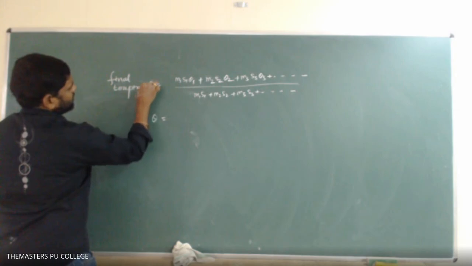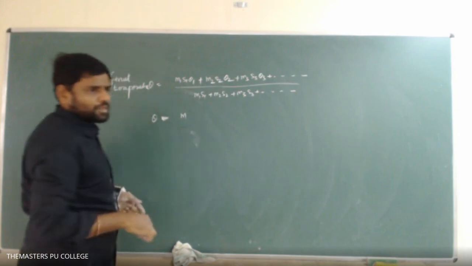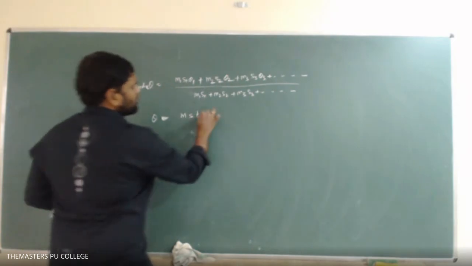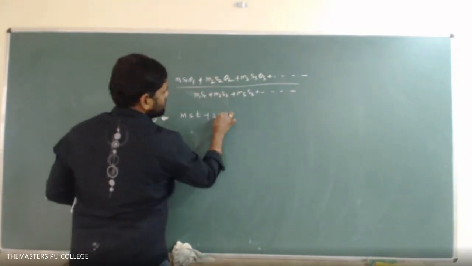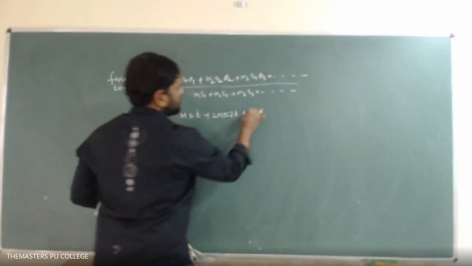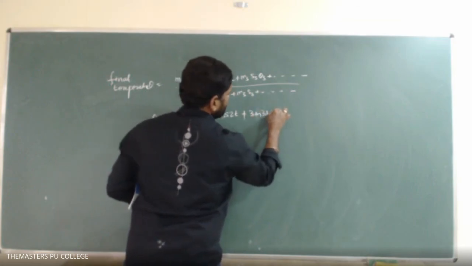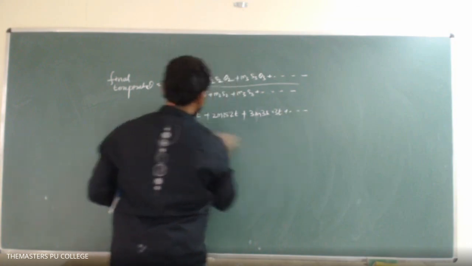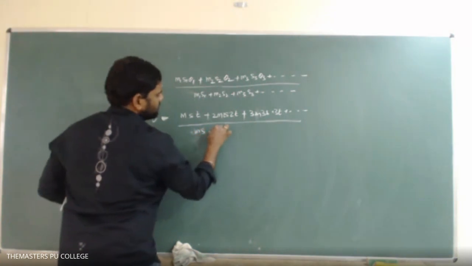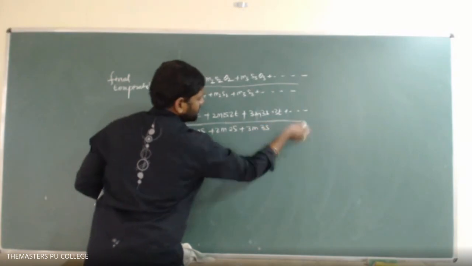So coming to the final temperature theta, what is the mass of the first liquid? M. Specific heat of the first liquid, S. Temperature of the first liquid, T. Plus the mass of the second liquid 2M, specific heat 2S, temperature 2T, plus 3M, 3S, and 3T, plus and so on, divided by M into S plus 2M into 2S plus 3M into 3S plus and so on.